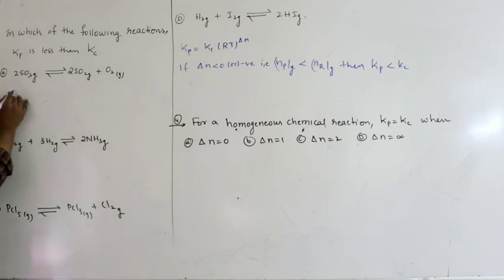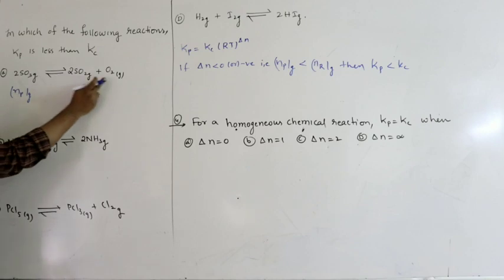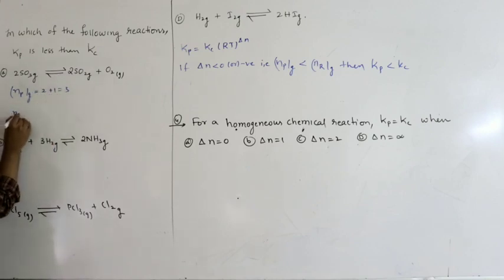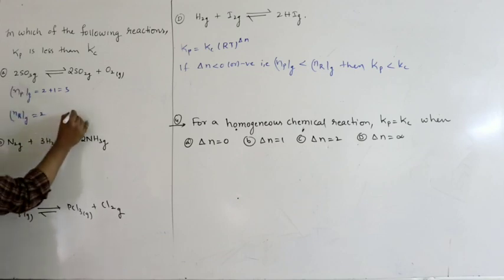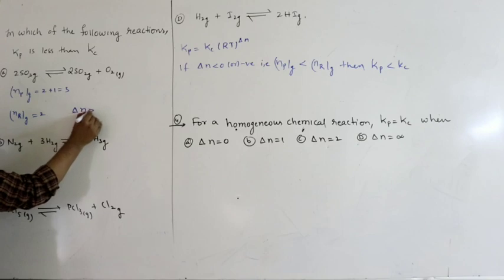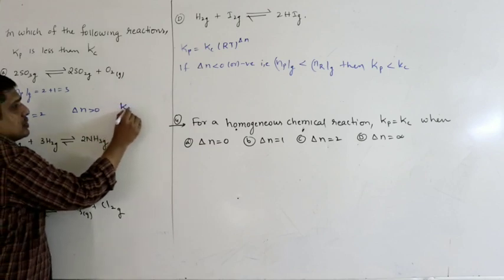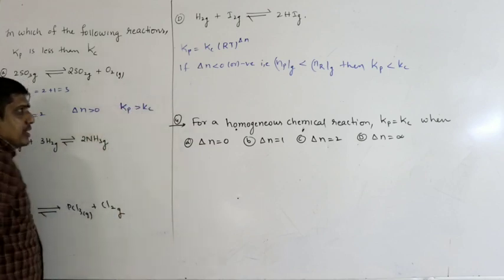So let us find how many gaseous products you have in the first option. 2 plus 1, 3. How many gaseous reactants you have? Only 2. So here delta N is greater than 0, 3 minus 2 is 1. If delta N is greater than 0, then Kp will be greater than Kc.